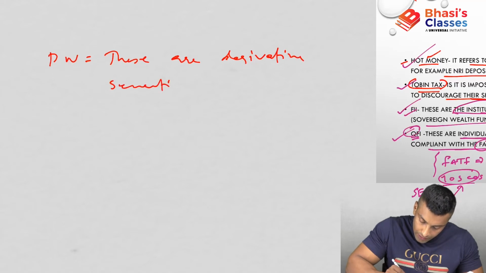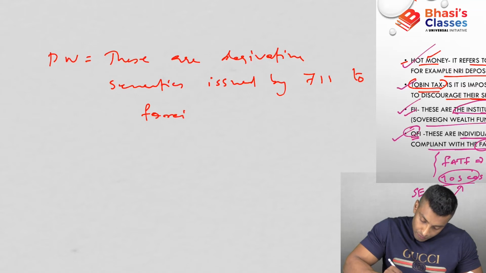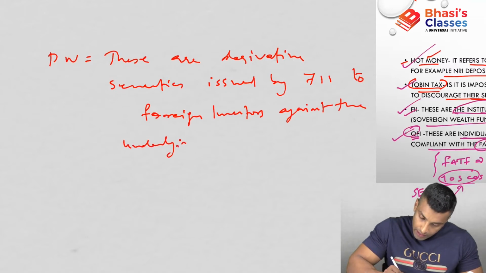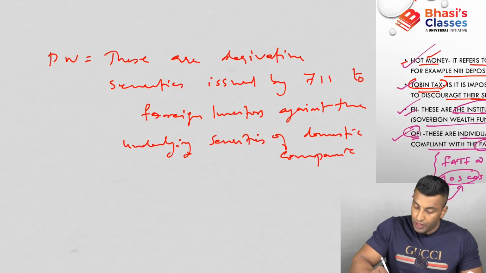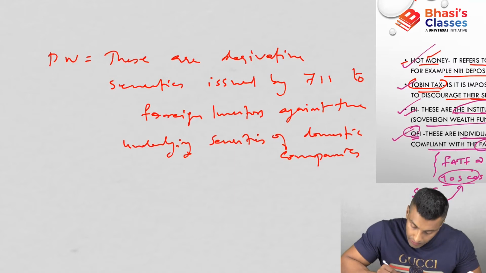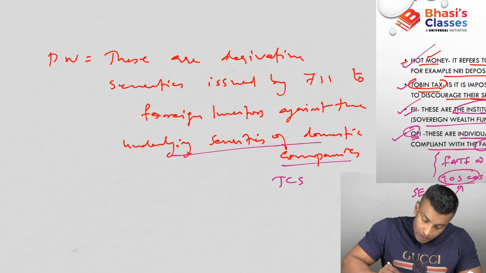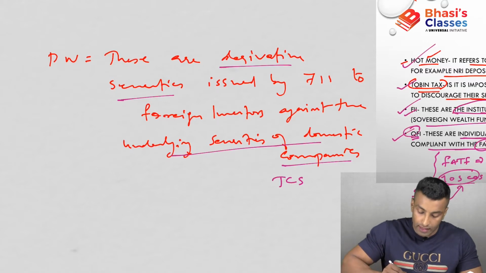Derivative securities issued by FIIs to foreign investors against the underlying securities of domestic companies. So what is the security that they have? That is actually the underlying security of the domestic company. Here we are talking about TCS, the share of TCS. Now it is known as a derivative security. I hope you understood the reason. Derivative security means it is issued against a security, that is, against the share.